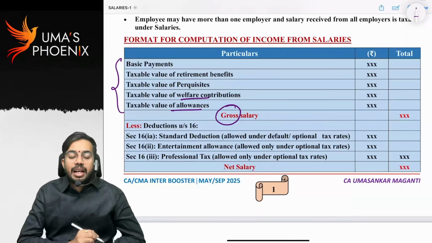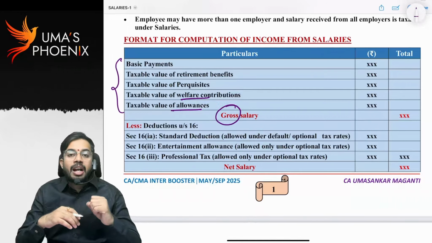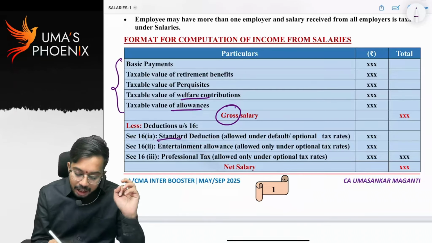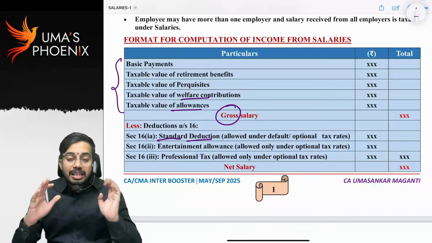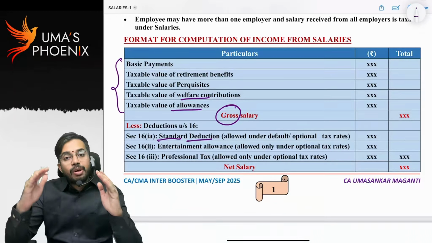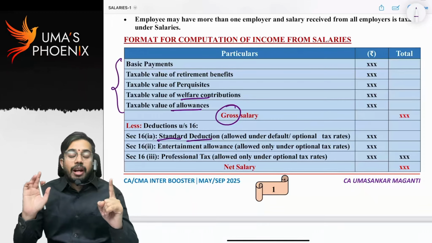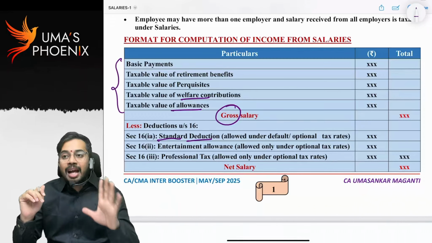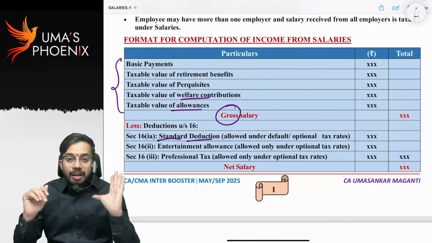From gross salary, we will reduce deductions under section 16. How many deductions are there? 3 deductions are there. The first one is standard deduction. Very important when doing problems of income from salaries: many students forget to claim standard deduction. They will do the entire problem, and at the end they forget to claim standard deduction. Please don't forget, claim standard deduction. Under both tax rates, default tax rates and optional tax rates, standard deduction is available. Are you able to understand?